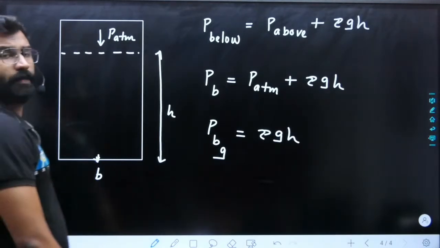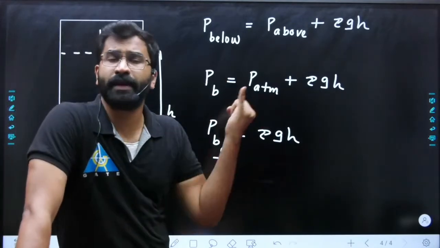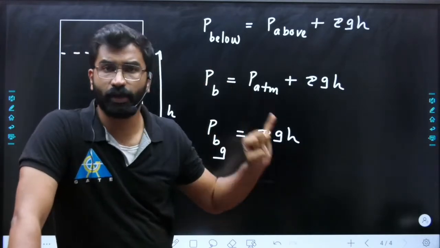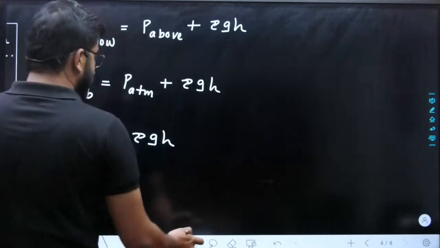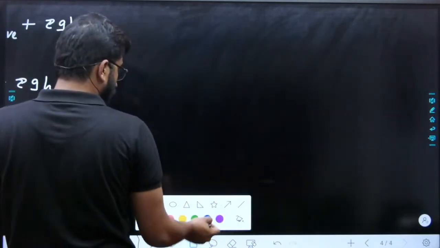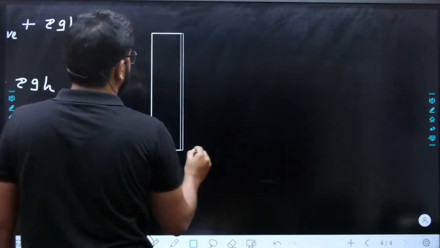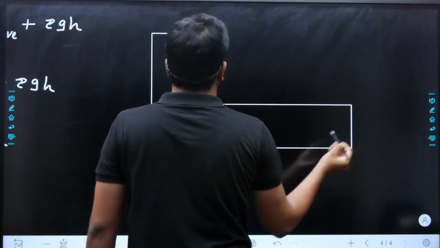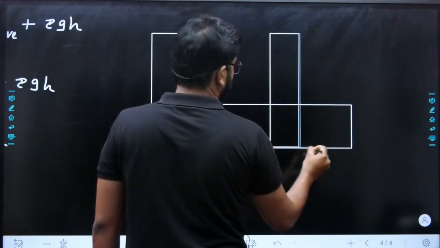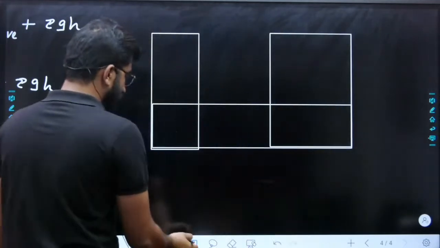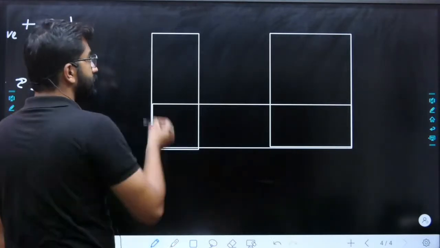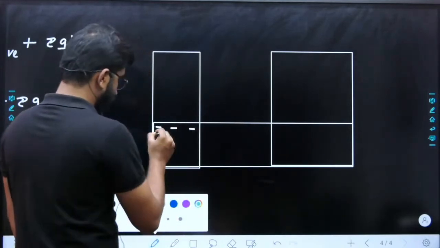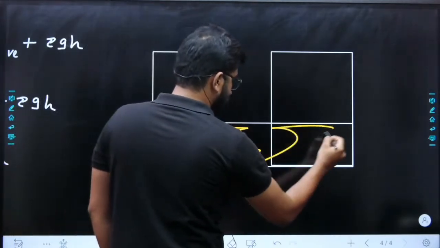Okay, so based on the same equation, you have the hydraulic jack. For example, you have a hydraulic jack like this. This entire thing is filled with fluid.